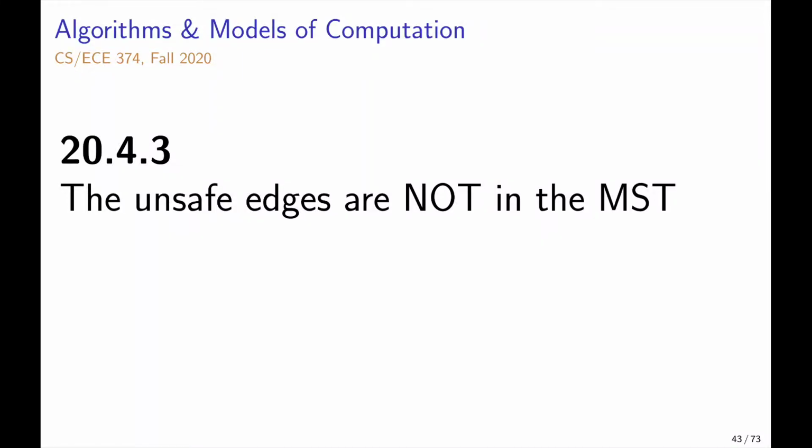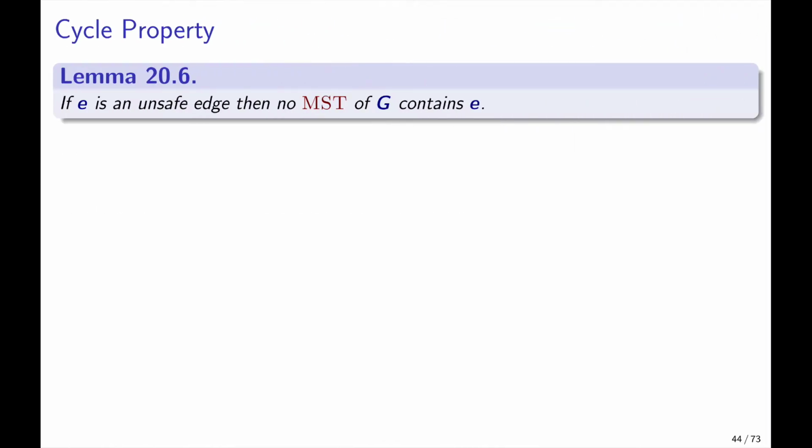Okay, so next, observe that unsafe edges are not in the MST, so we don't really need to prove it because it follows immediately from what we already proved. We already proved that the safe edges together form the MST, right? And since an edge is either safe or unsafe, if there was an unsafe edge in the MST, that would be a contradiction to the fact that the safe edges form the MST. So it must be that there is no unsafe edge in the MST. This follows directly from the argument we already did.